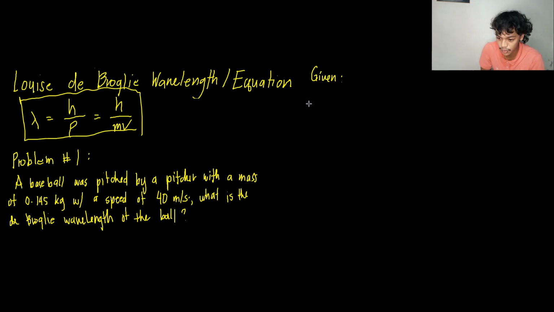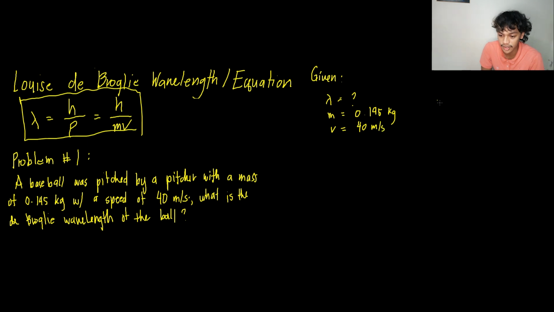First, we look at the givens. Lambda is what we're looking for. The mass is 0.145, already in kilograms, and the speed of the ball is 40 meters per second.